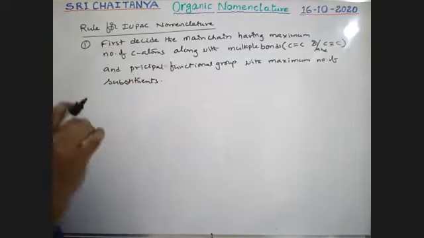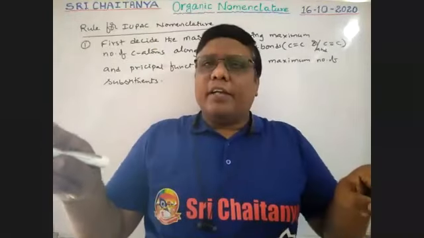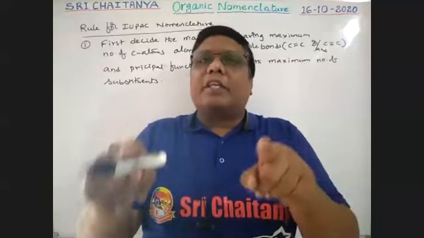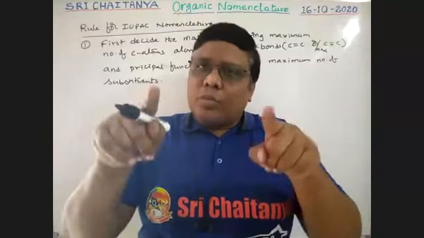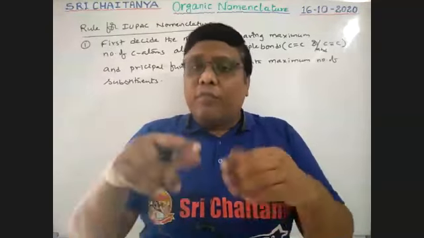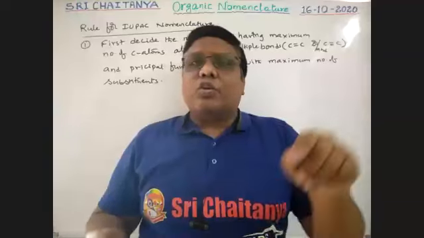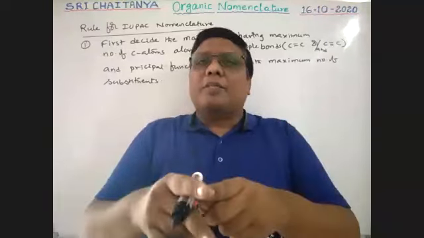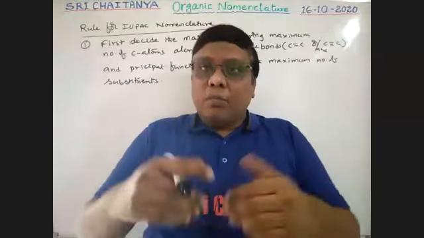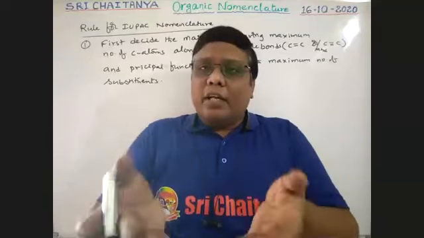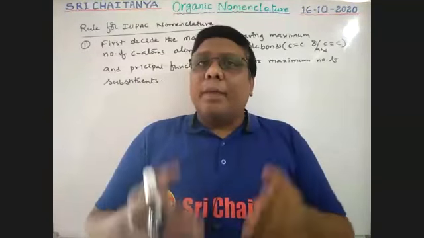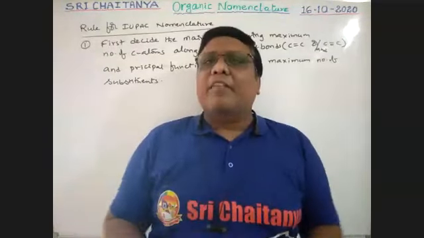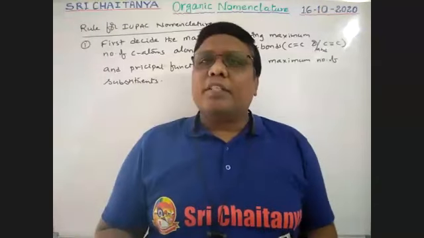Boys, here a number of points are there. First, find out the longest chain. That longest chain must include the double bond or triple bond if the compound contains one. If functional groups are there, those must be in the longest chain. If more than one functional group is there, the most prior functional group should be in the longest chain. If substituents are there, more number of substituents, more carbon chain. So choose that type of longest chain. I will explain with an example later. Please wait. It is the first rule, boys.